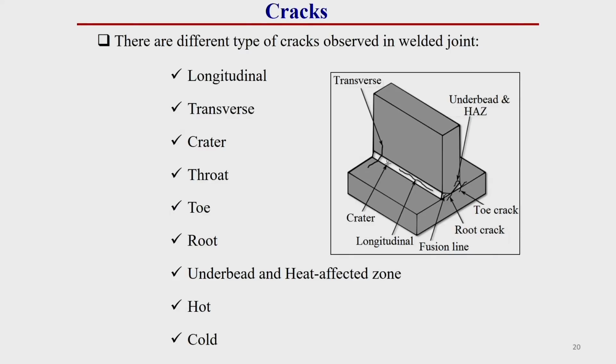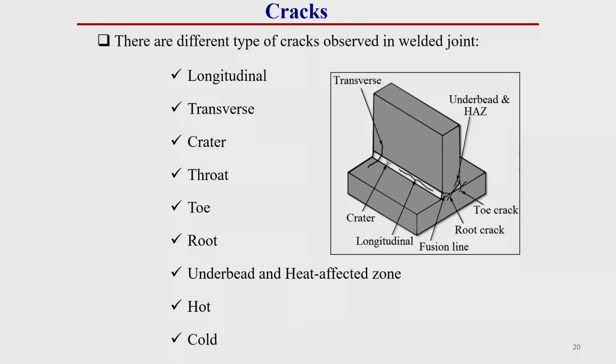There are different types of crack observed in welded joints. Depending upon position, there are around 7-8 different categories of crack we can observe in a welded joint, and there are some other categories as well. Cracks are generally generated due to the cooling effect or heating effect of the weldment.